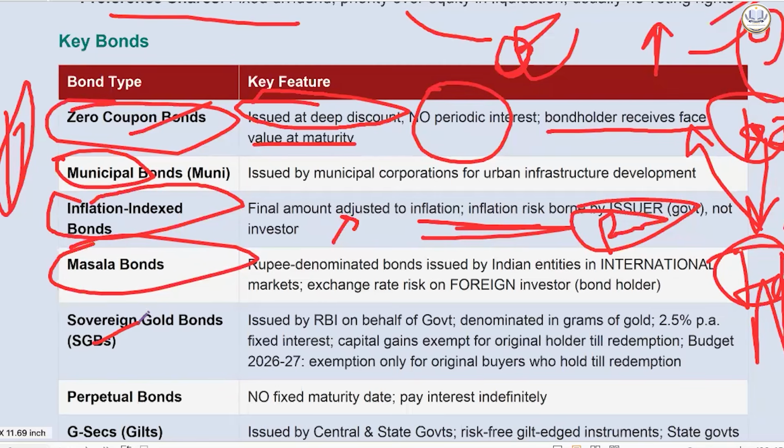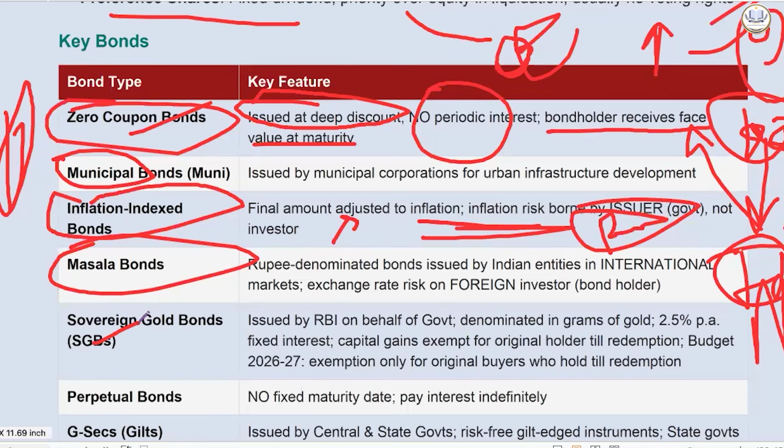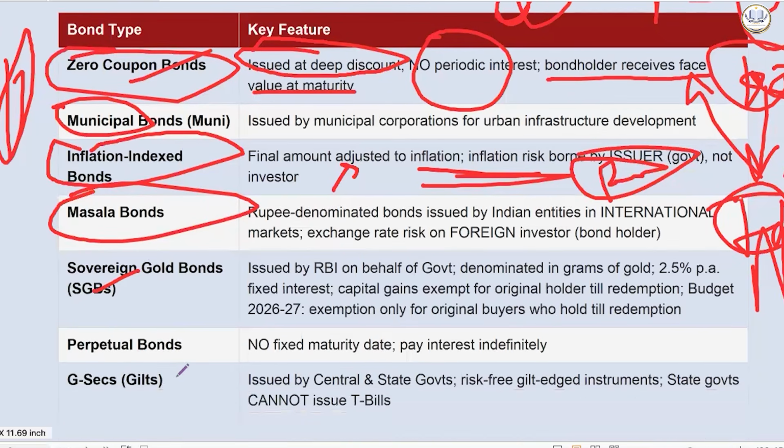Okay. Here government wants you to buy this because a lot of gold hoarding happens in India. So they will give you some exemptions as well, like capital gain is exempted for original holder till redemption. Original holder only till redemption. Okay. This is what you need to know.